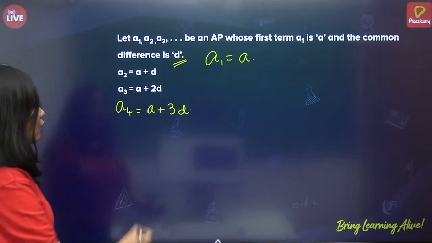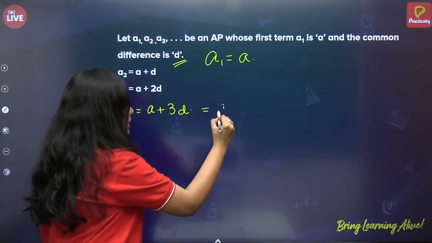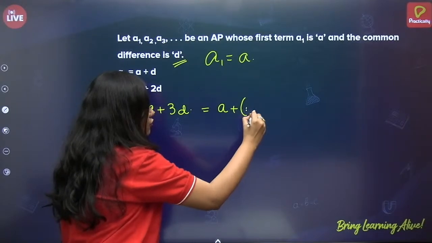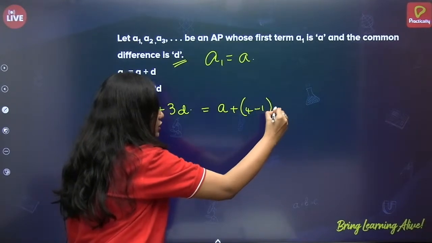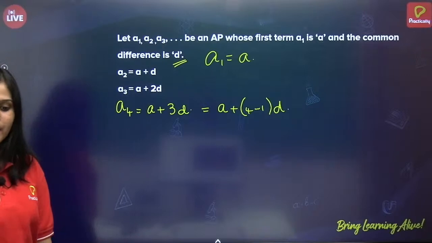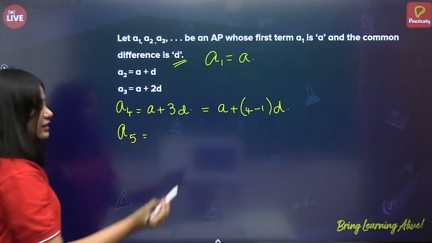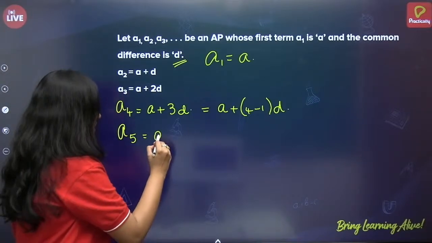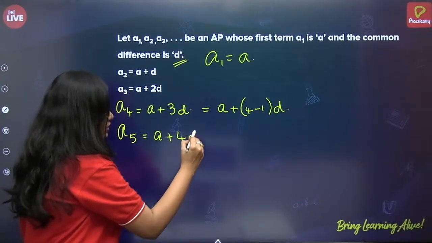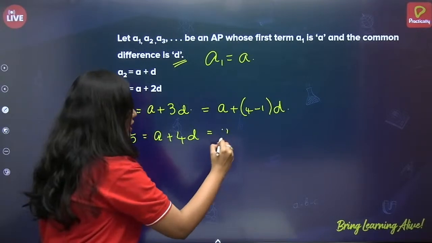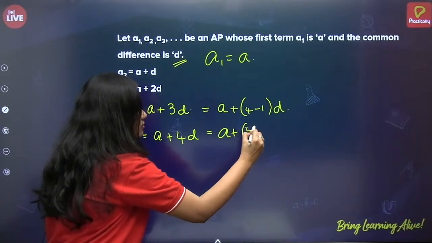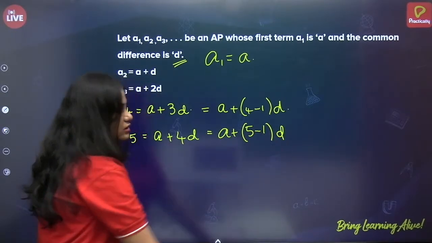Right? Now, how can I write this a plus 3d? a plus 4 minus 1 into d. Correct? Next, A5. I can write A5 as a plus 4d. And how can I write 4? a plus 5 minus 1 into d.